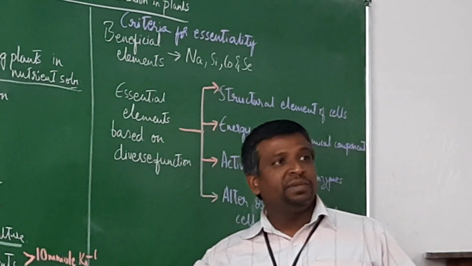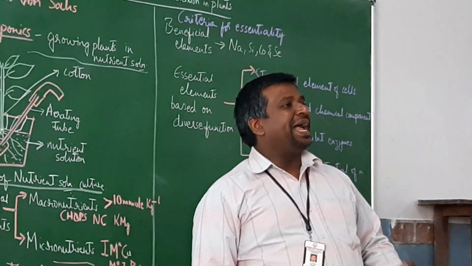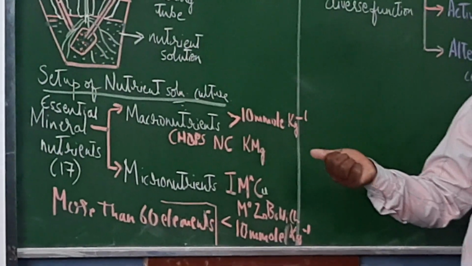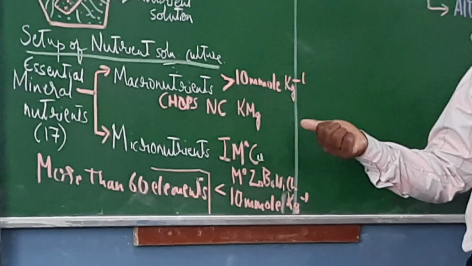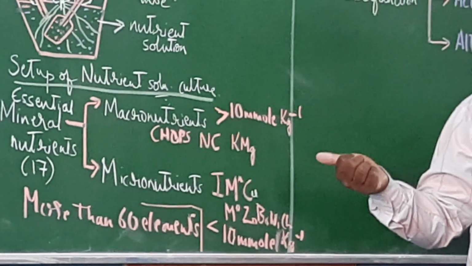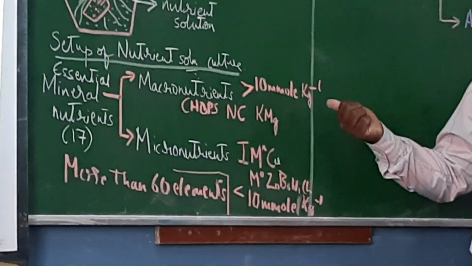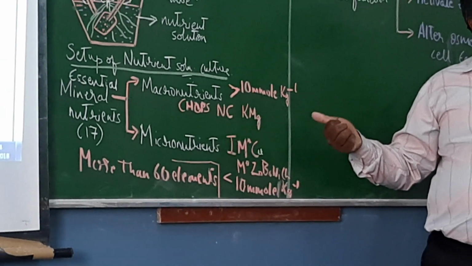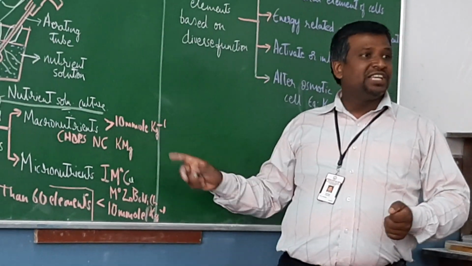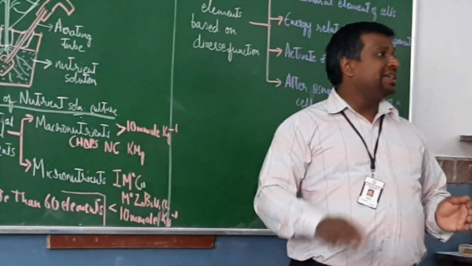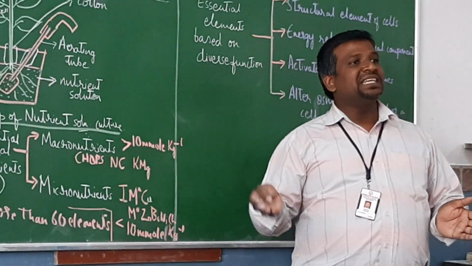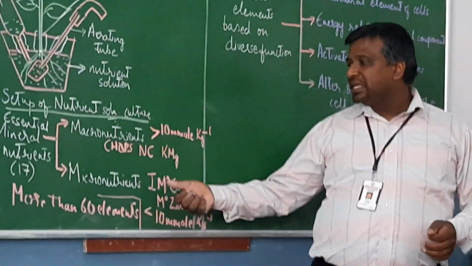So you have these essential mineral nutrients divided into two types: macronutrients and micronutrients. In macronutrients, what you can notice is they are required in concentrations greater than 10 mmole per kg. If it is greater than this, 10 mmole per kg, then we consider them to be macronutrients. If the plants require the element in less than 10 mmole per kg, we call them micronutrients. If they require greater than 10 mmole per kg, we call them macronutrients. If it is lesser than 10 mmole per kg, we call them micronutrients.